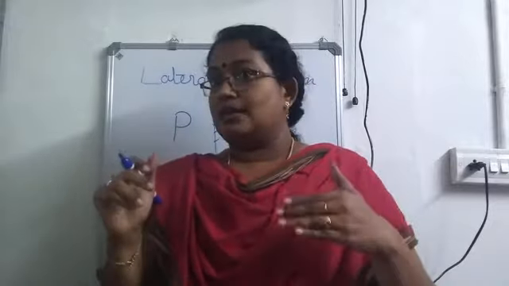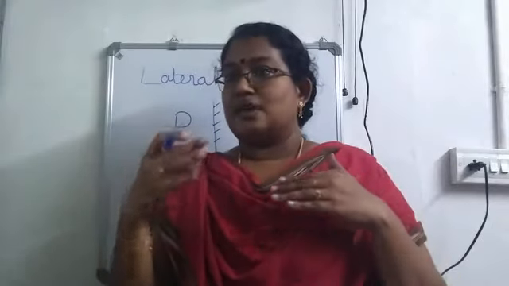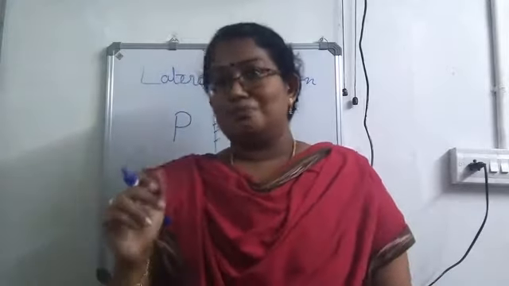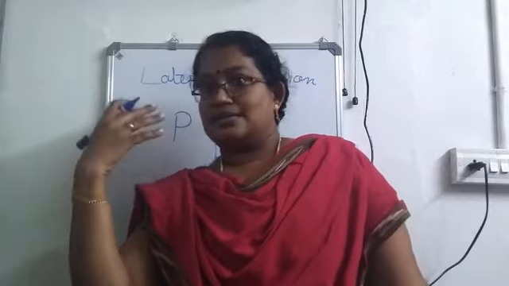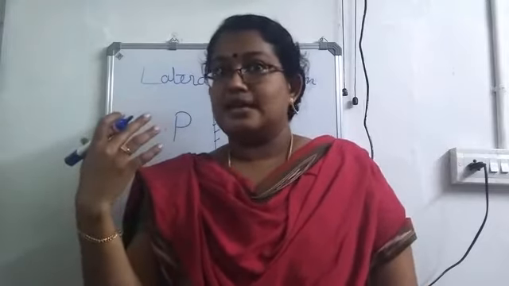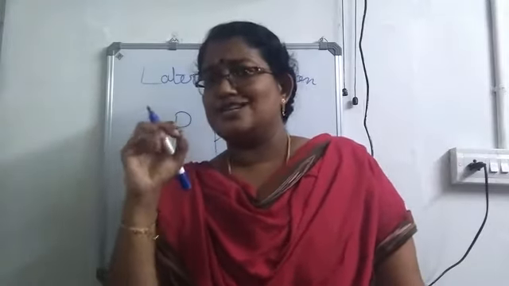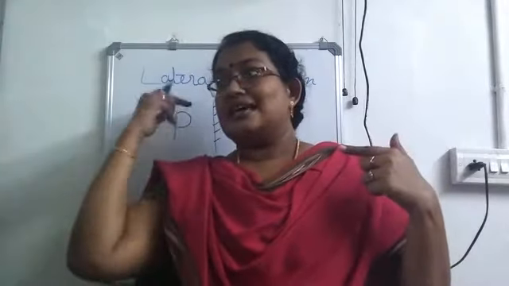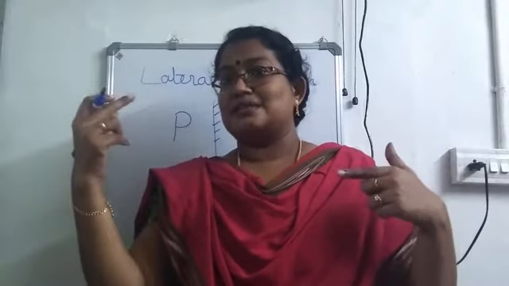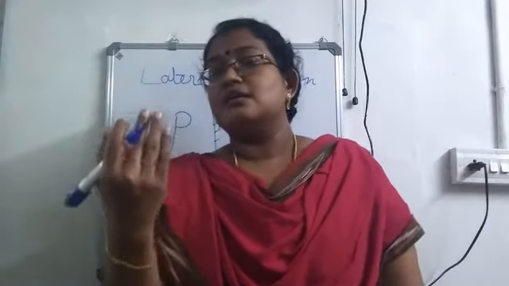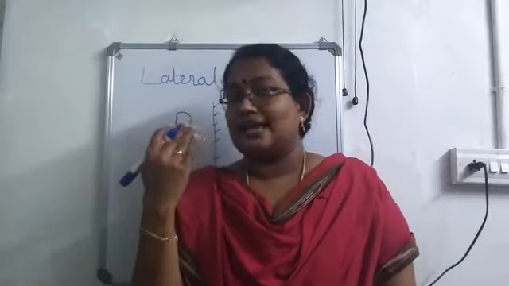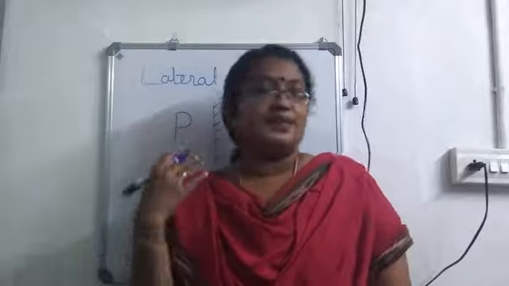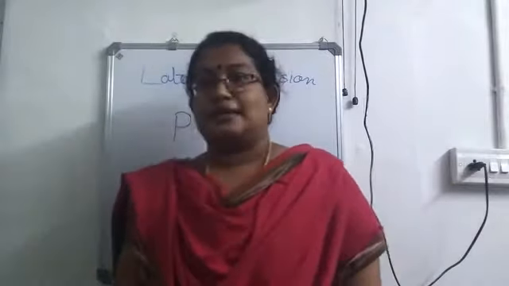Okay, so is it clear? A person driving a vehicle normally looks into the rear view mirror to see the vehicles coming from the back, isn't it? Since the person is looking through the rear view mirror, he will be getting a mirror image. Since the word ambulance is written as a mirror image, the person driving the vehicle can read it as ambulance itself and he can give way for the vehicle. That is why it is given as a mirror image.